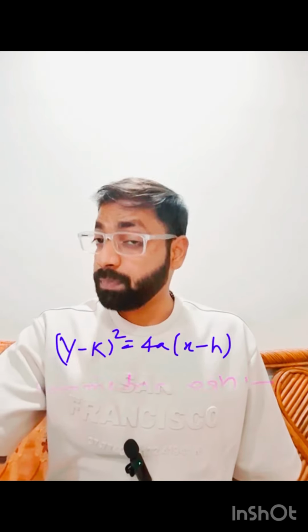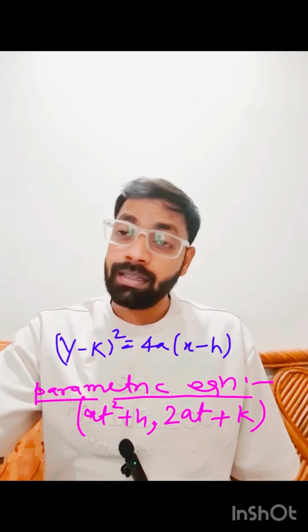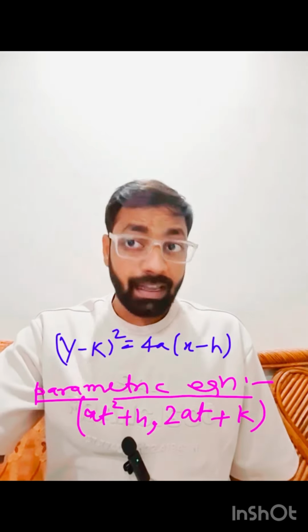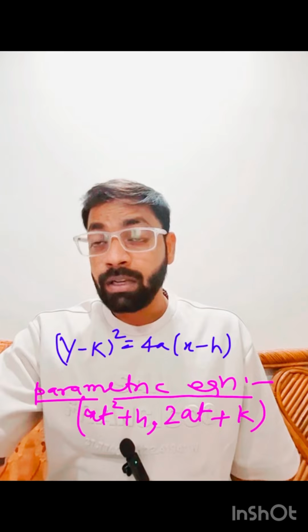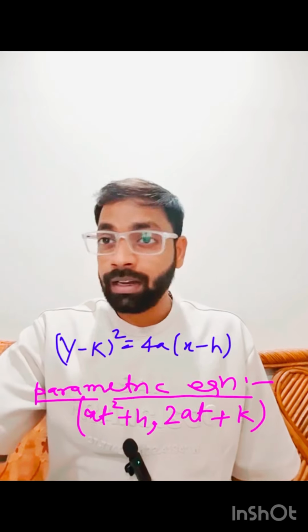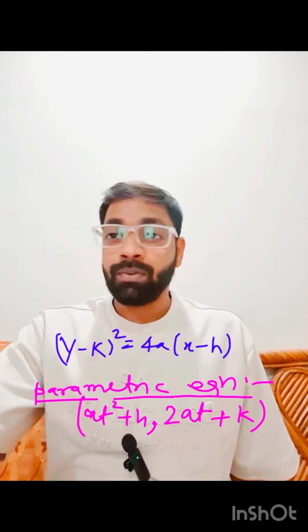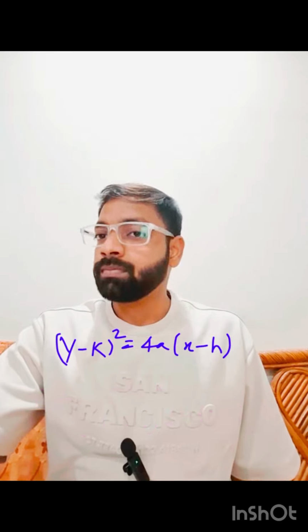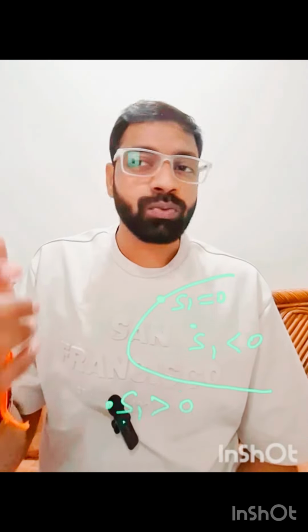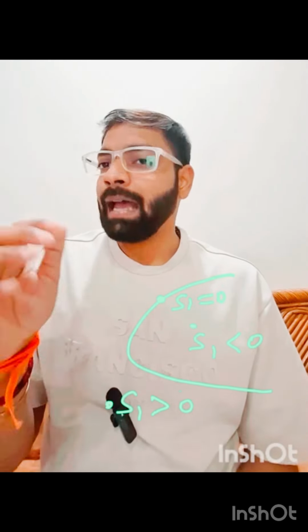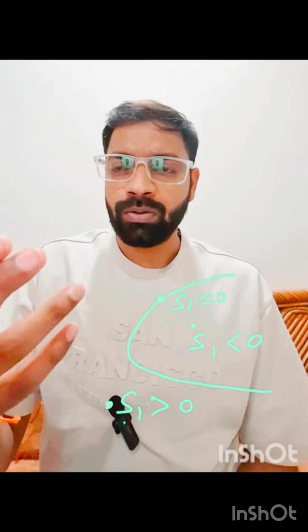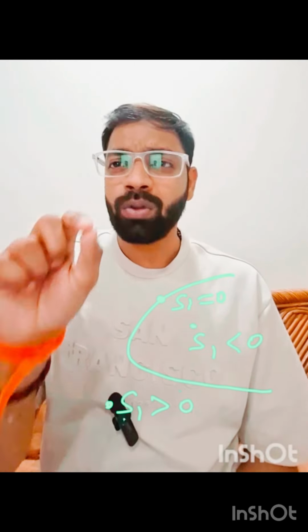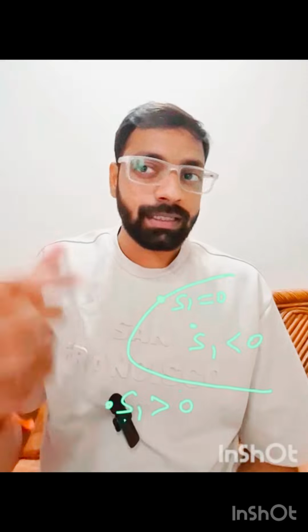What will be its parametric equation? (at square plus h, 2at plus k). So here h and k will be added to the original standard one. For the position of a point lying inside or outside the parabola, put the point (x1, y1) into S, and if it is positive, it will lie outside, negative inside, and on the parabola, then equal to 0.